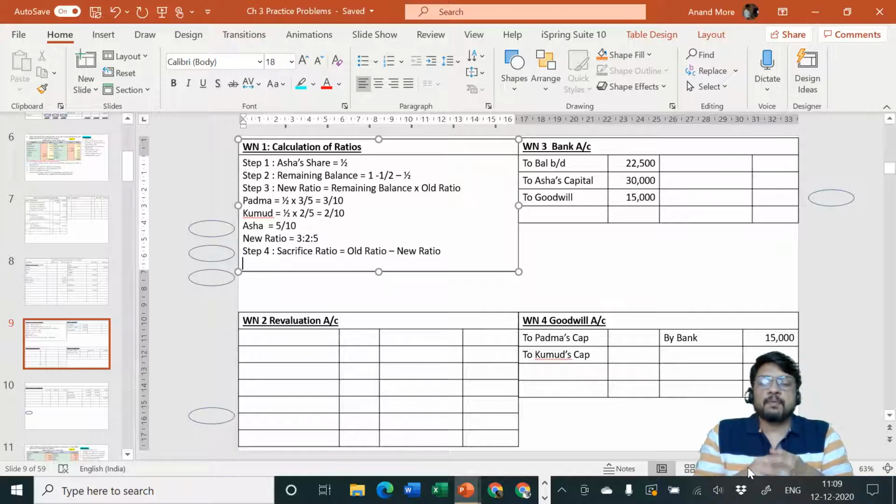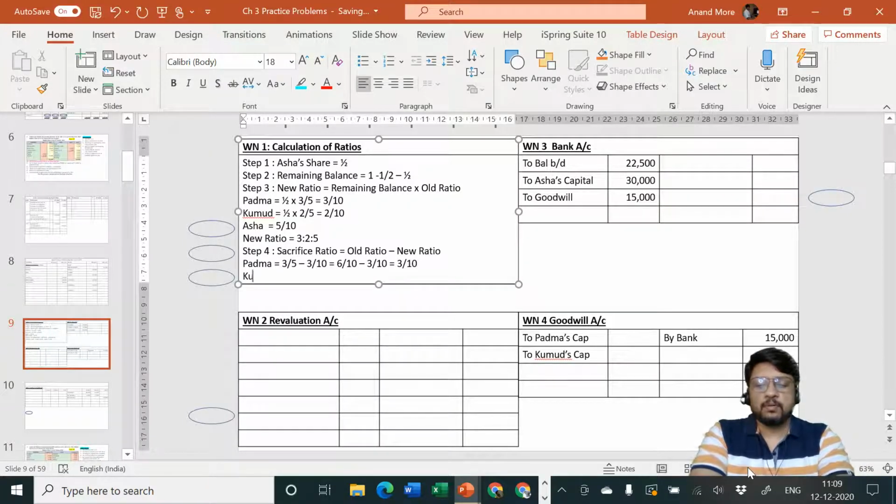Let us cross verify whether our assumption is proper or not. Step number 4, first one is Padma, and the old ratio of Padma was 3/5, and the new ratio of Padma is 3/10. We can't make this calculation because denominators are not the same. So the first part of the equation should be multiplied by 2. Then it will become 10. So it will be 6/10 minus 3/10. So the answer is equal to 3/10.